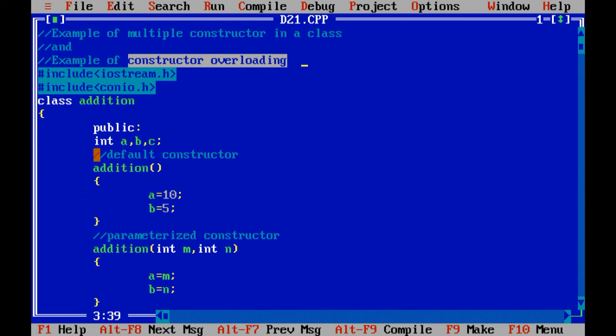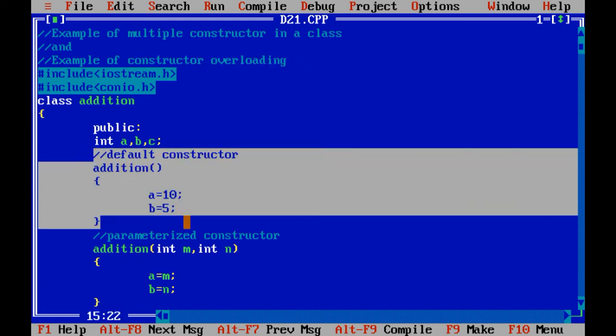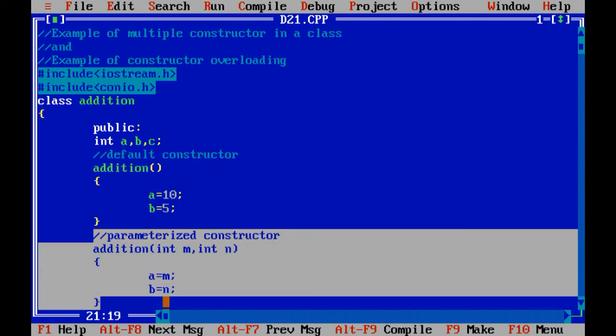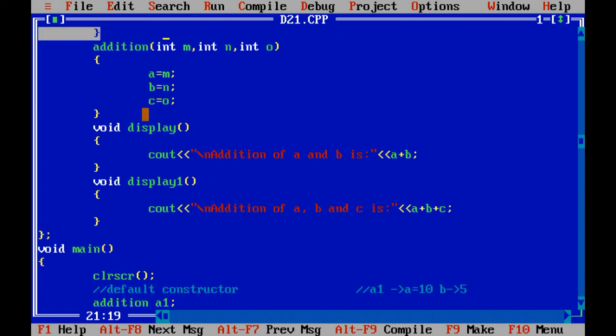When you create an object of that class, it will call the default constructor automatically, but when you pass some values with the creation of the object, at that time it will call the parameterized constructor of the class, and you can define more than one constructor within one class. So our concept is multiple constructors in one class.